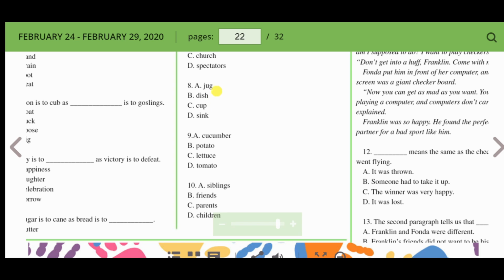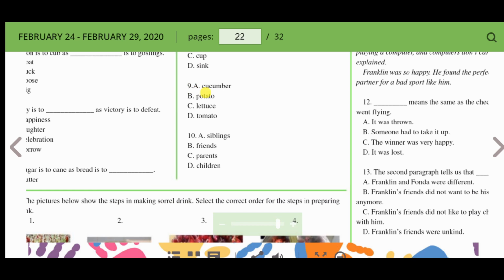I put food in the jug, put food in the dish, yes. A cup, yes. Sink, no, I wouldn't eat out of a sink. Alright, I think that it's D. This is the odd one out. I can serve food from a jug, from a dish, from a cup, but not from the sink.